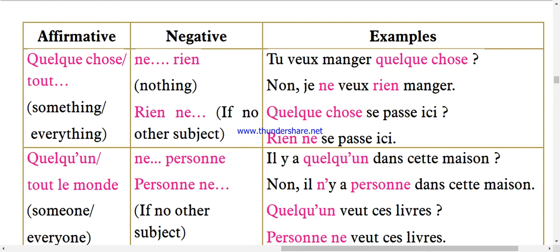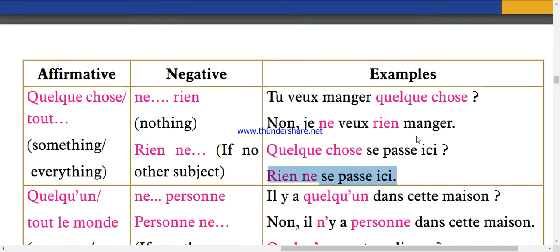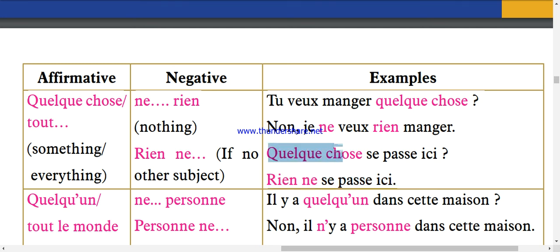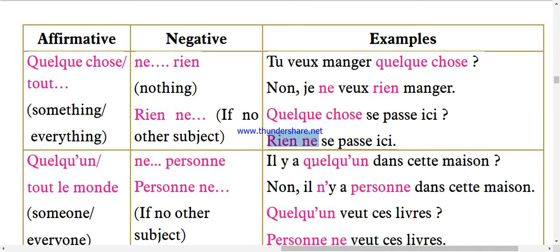See the next example. Quelque chose se passe ici, something is going on here. Is something going on here? You answer rien ne se passe ici, nothing is going on here. Here quelque chose is being used as a subject, so you will also reply using the subject rien ne.